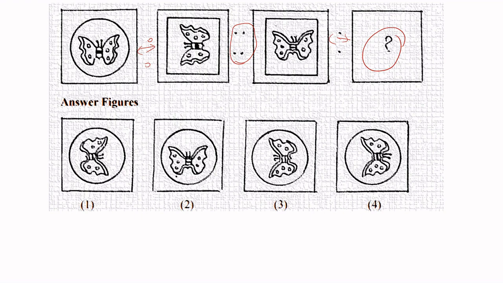Here, the first figure has a circle and a square and a butterfly-like figure inside. The figure is same inside. There is no change in the figure. Only position changed, but the circle disappeared. Both became squares. Then the answer must be in such a way that a circle and a square. So all these are a circle and a square, so there is no problem in that. Then we should have the same but in a different way, because this turned to the left. So this will have to be turned to the left.